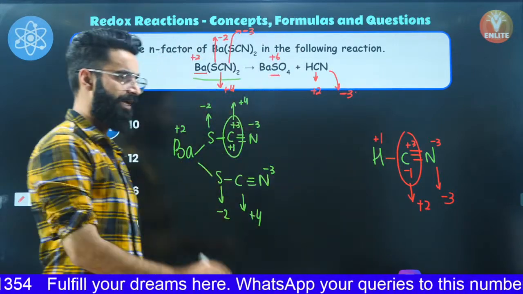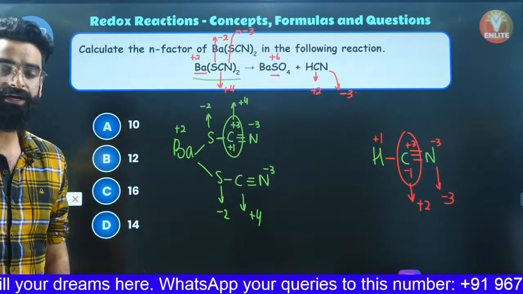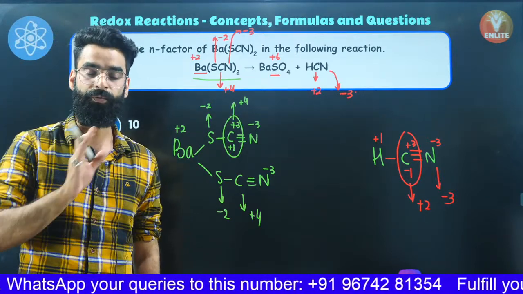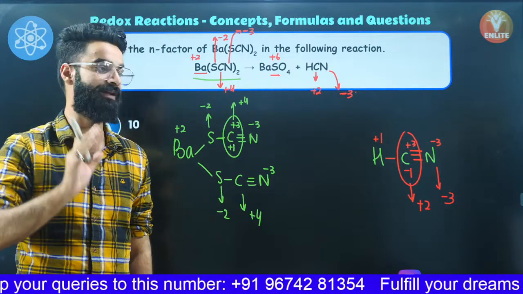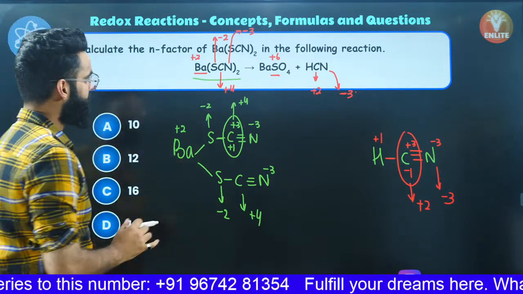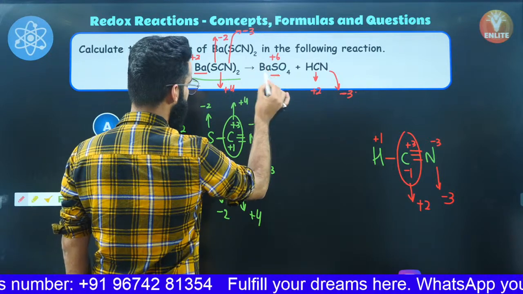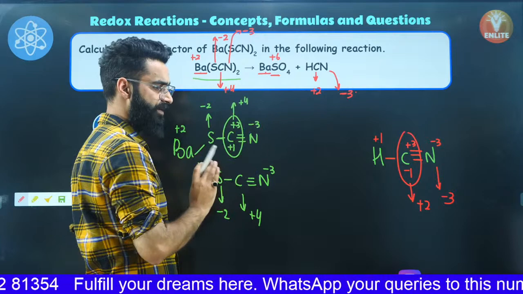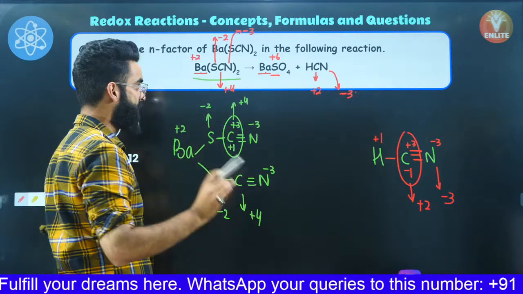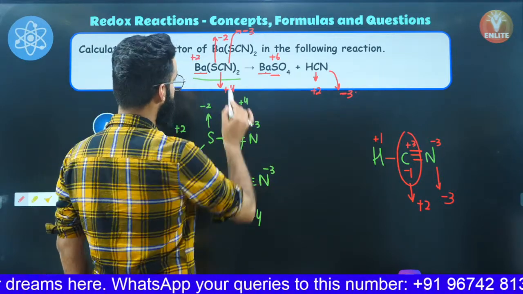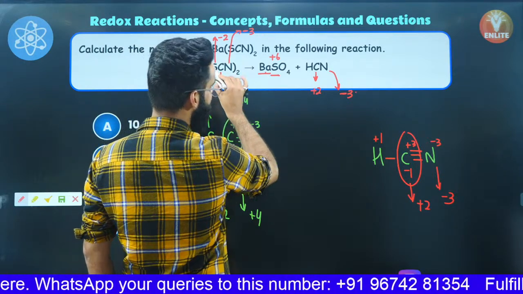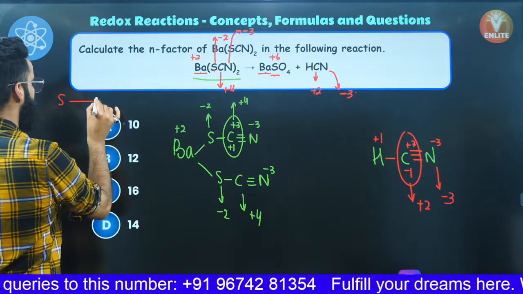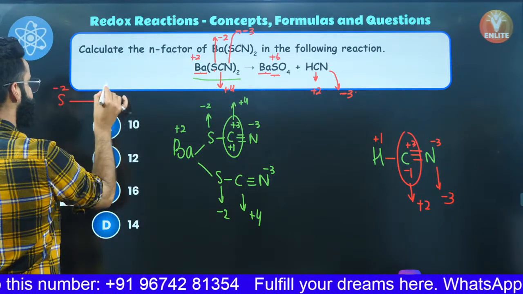Now we are going to check which element shows an increase or decrease in the oxidation state. For which element is the oxidation state changing? Let's check that. See guys, the oxidation state of barium won't be changing. This is +2, and over here again barium is in the +2 state, so the oxidation state of barium is not changing. So I've got nothing to do with this barium, right? Now sulfur is changing its oxidation state from -2 to +6.